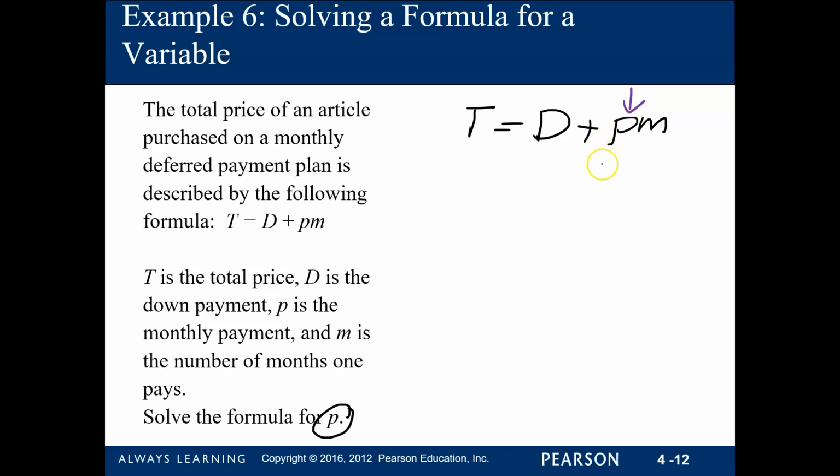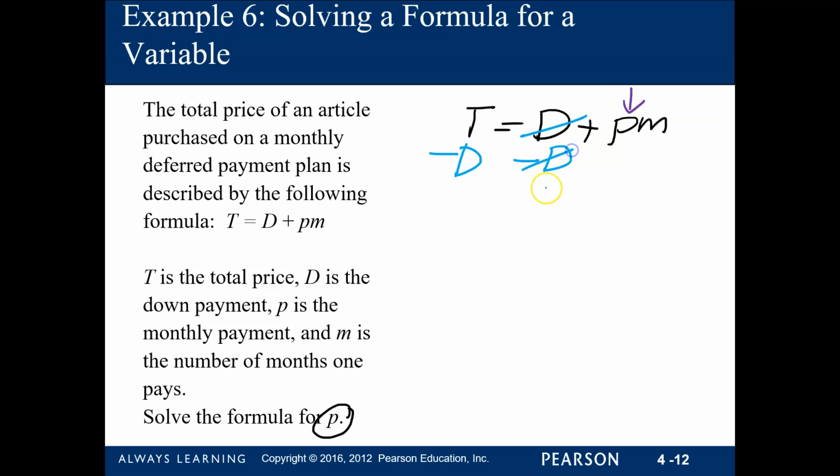How do we do that? If you analyze, P is multiplied to M. So we cannot remove M yet because there is this plus D. How can we undo plus D? The opposite of that will be minus D. So you subtract D on both sides.